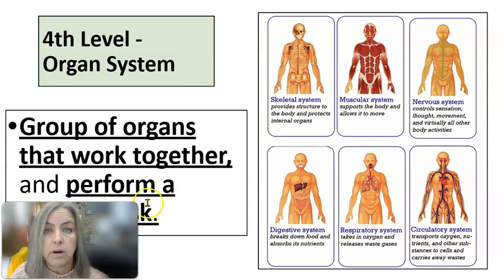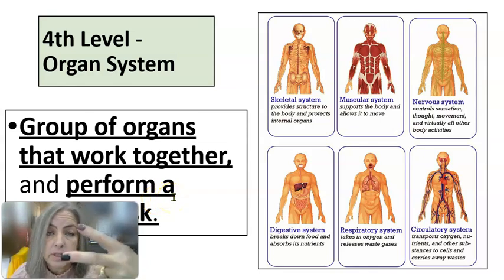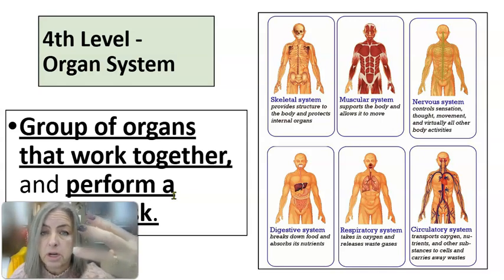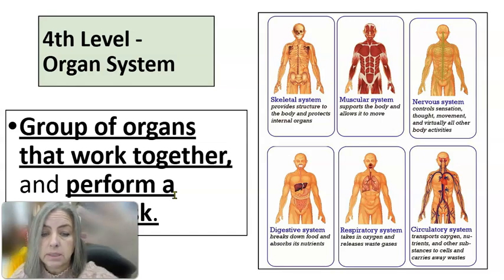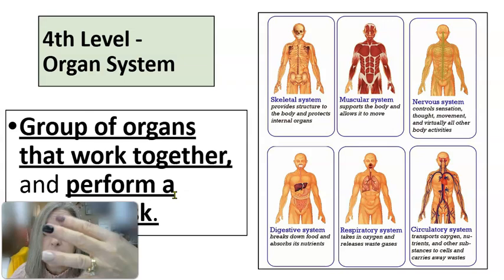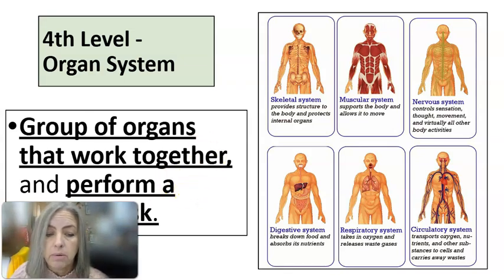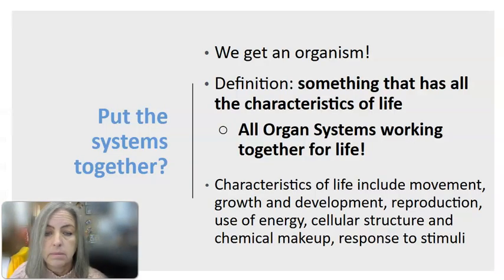So again, what are our levels so far? We have cells. Specialized cells work together to make up tissues. These different tissues work together to make up specialized organs with specific jobs, and different organs get together to make up organ systems. And that's our fourth level of organization, right? So what do we do when we put the systems together?